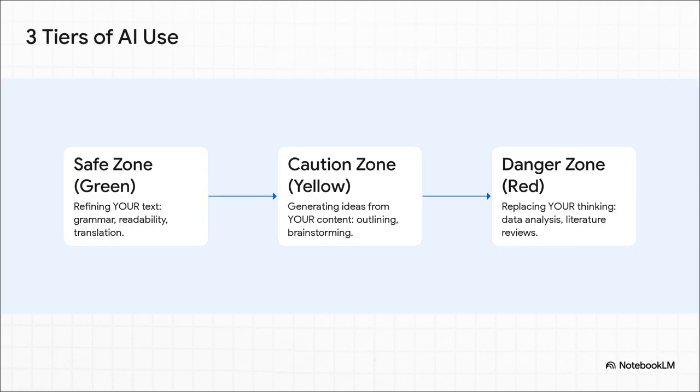And this is where it all clicks into place. Just think of it like a traffic light for your AI use. The green zone? Go for it. This is the safe stuff, like fixing your grammar or translating text you've already written. The AI is just a polisher here. The yellow zone? Okay, slow down, be careful. This is for things like brainstorming or summarizing your own ideas. You need to review this carefully. And the red zone? Stop. Just don't do it. This is for things like writing a whole section from scratch or doing a literature review. That's your job. That's critical thinking.